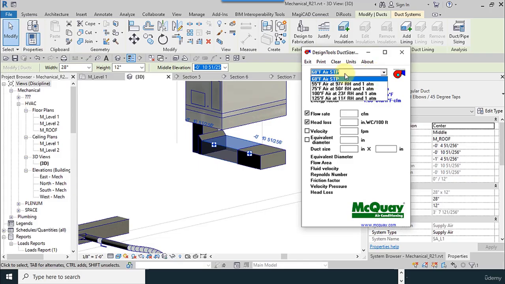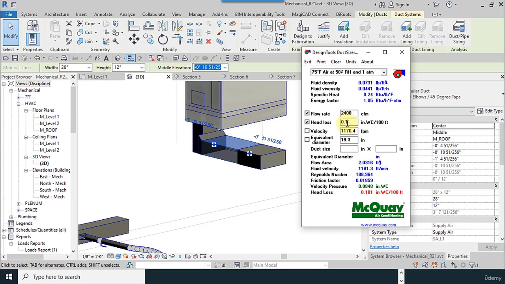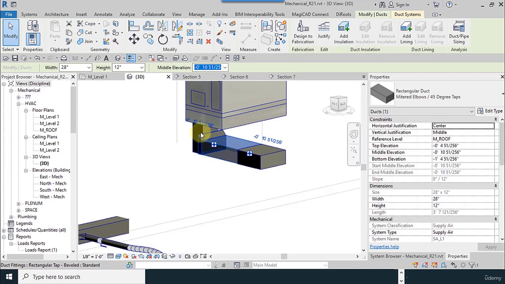As you remember, 2400 CFM with head loss of 0.1, and for return we use 80% of the supply, between 80 and 85%.